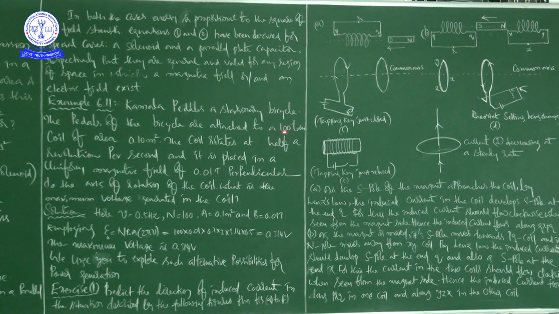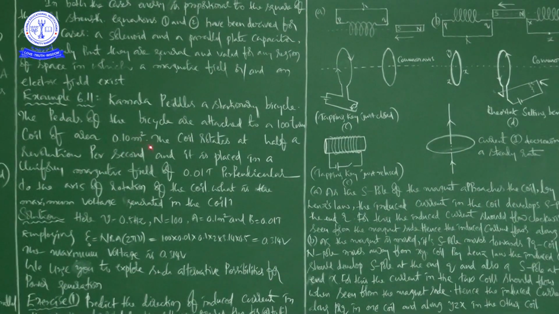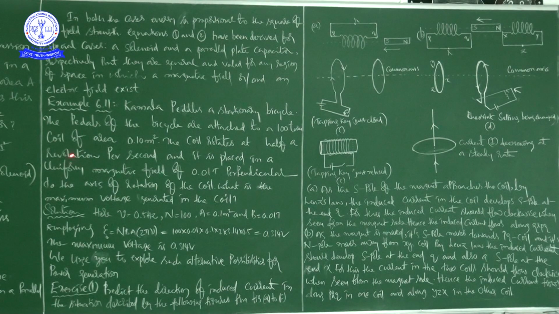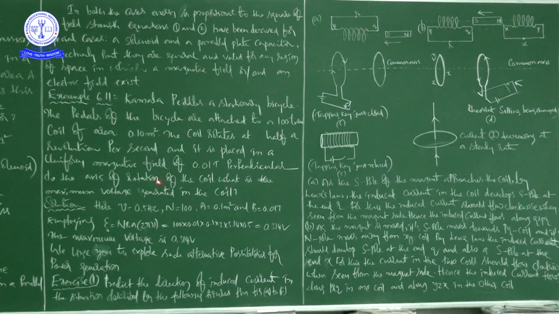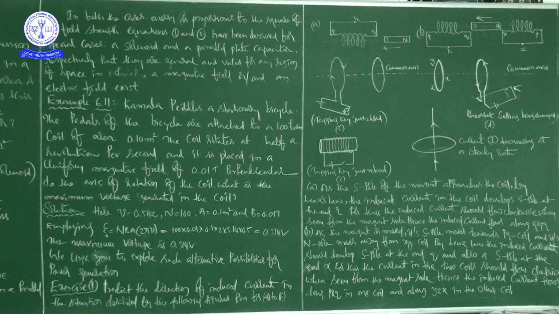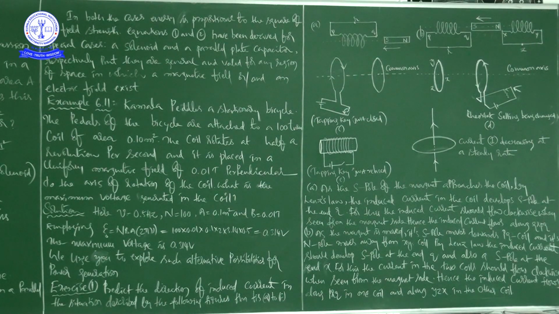The coil rotates at half a revolution per second, that is frequency 0.5 Hz, and it is placed in a uniform magnetic field of 0.01 Tesla perpendicular to the axis of rotation of the coil. What is the maximum voltage generated in the coil? So we have to calculate the maximum voltage generated in the coil.